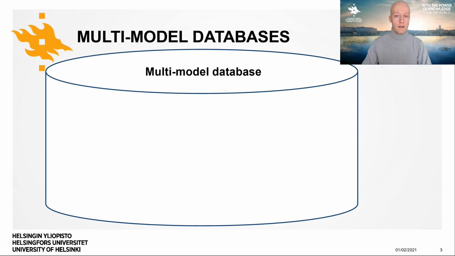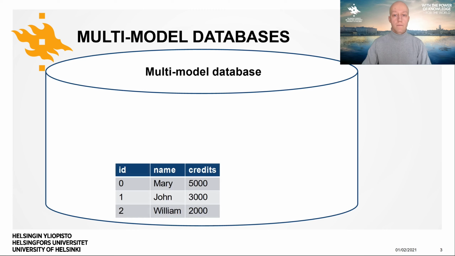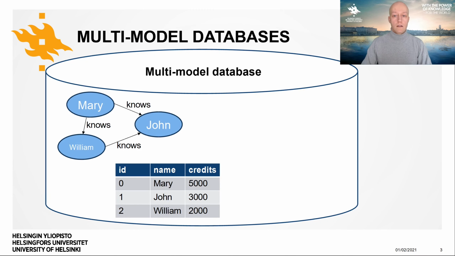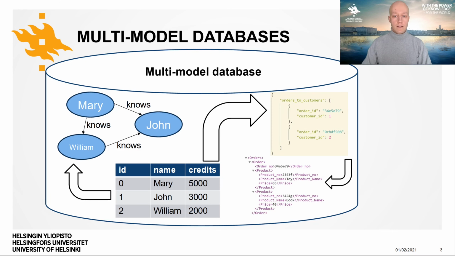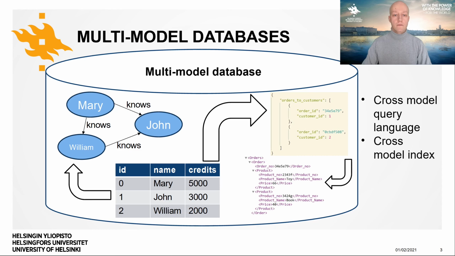Multimodal databases are able to store and query heterogeneous data in different models and formats. There is a single unified backend that can store, for instance, relational data, property graphs, JSON and XML documents, as well as relationships between these. Characteristic features for multimodal databases are a common query language, a general index for all models, and ACID transactions.